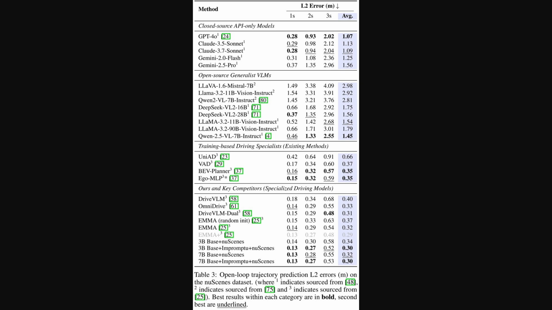So a lower number means a more accurate prediction. We see various models compared, but looking at ours and key competitors, when the base model is combined with Impromptu VLA and new scenes, it achieves some of the lowest average errors, around 0.29 or 0.30 meters. This really reinforces that the dataset helps models make better, more precise predictions about future vehicle movements.